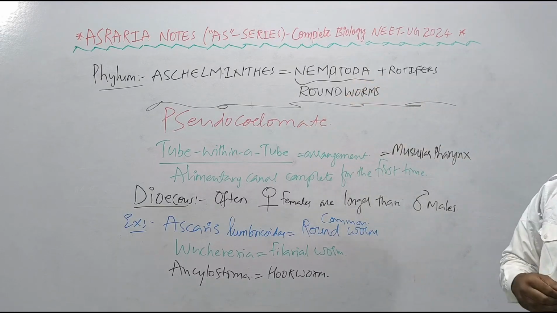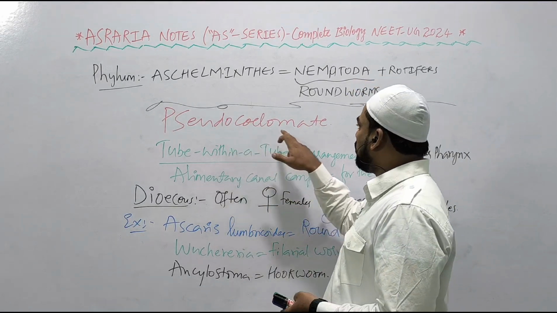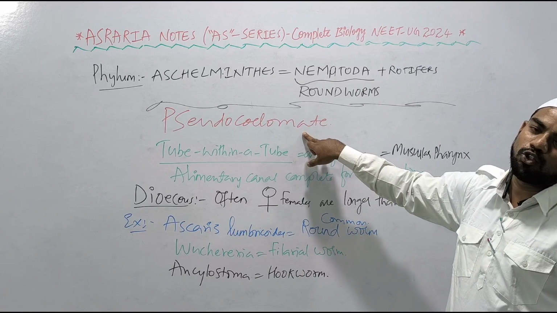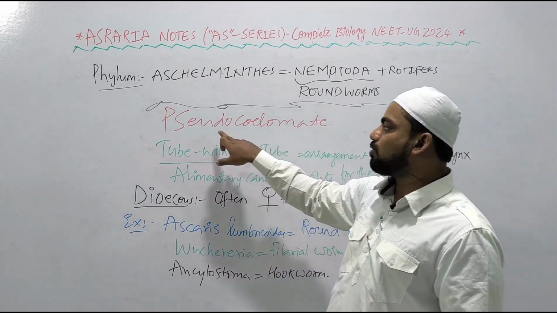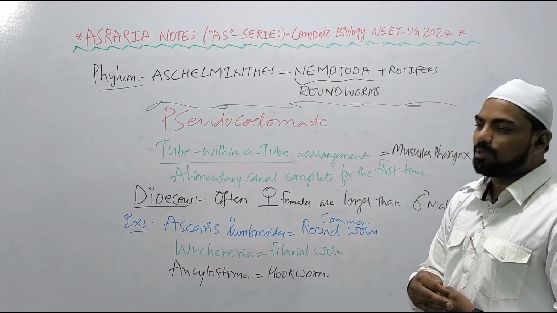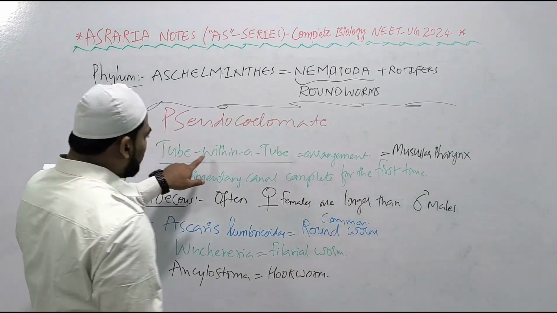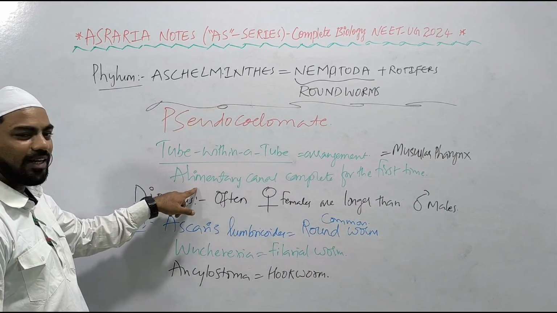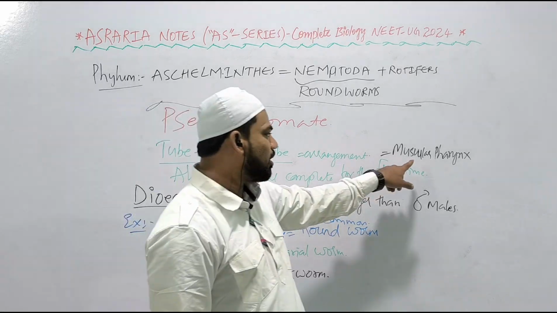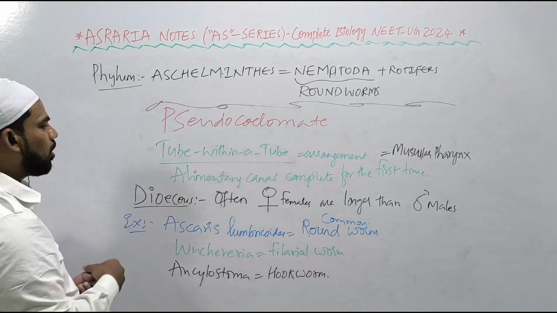Chaliye, phylum Aschelminthes consists of Nematoda and rotifers, right? Nematoda is nothing but roundworms. They are the pseudocoelomates, remnants of primary blastocoel, right? Primary body cavity blastocoel के remnants को pseudocoelom बोलते हैं, right? True coelom develops from the mesoderm. So first time tube within a tube arrangement can be seen in Aschelminthes. That is complete alimentary canal. Gut appeared for the first time with the muscular pharynx in the Aschelminthes nematoda roundworms, right?